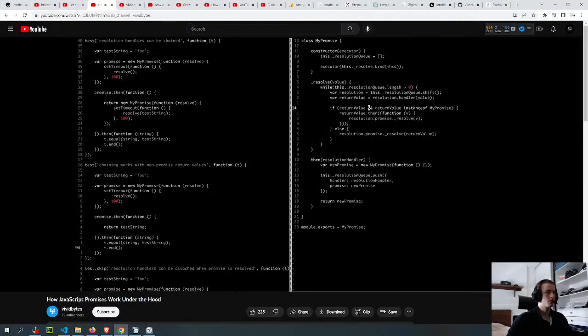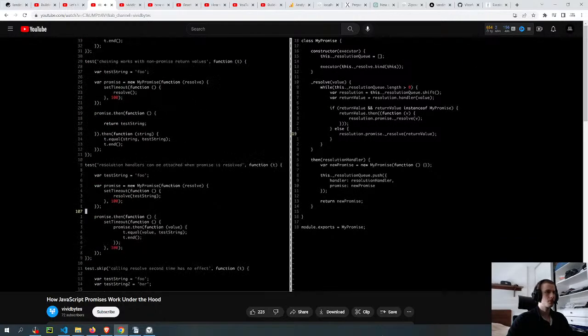Another test works, but I noticed that we should add a test here to make sure that the return value exists. Let's look at the next test. It says resolution handlers can be attached when promise is resolved. If the promise is resolved already, it should still be possible to call then with a new handler. That handler will simply be invoked immediately with the stored value of the promise.